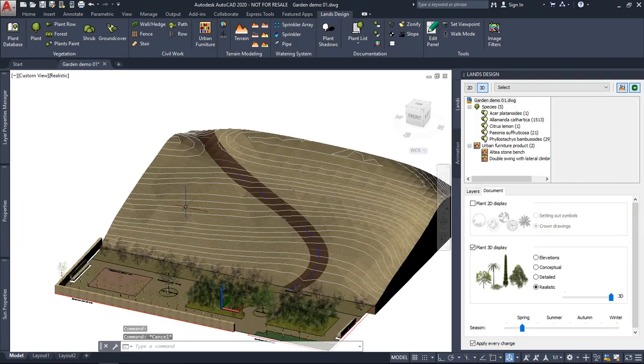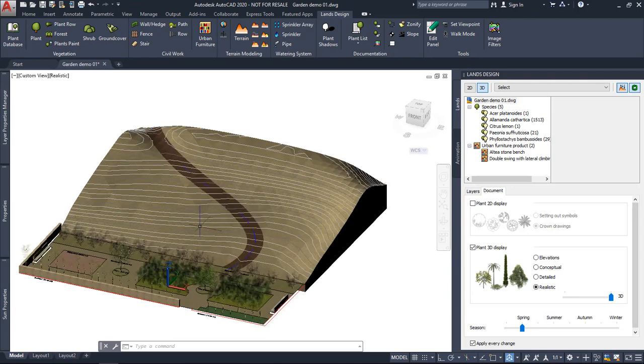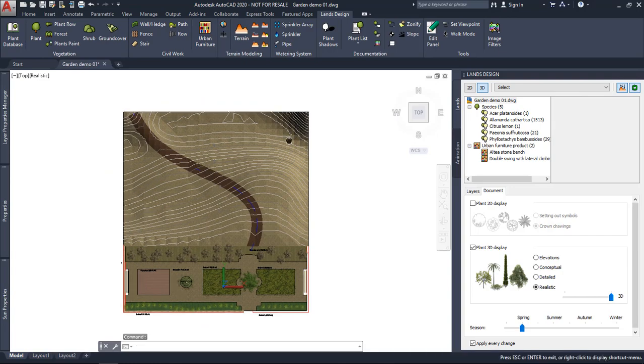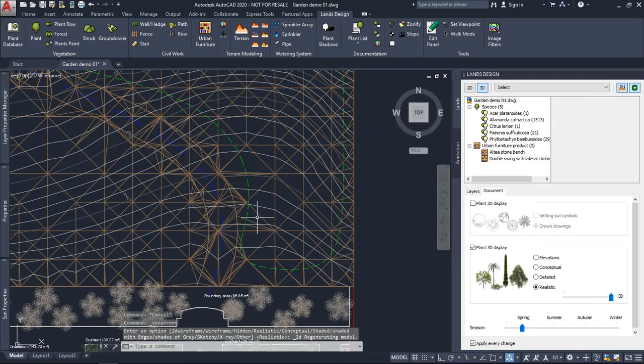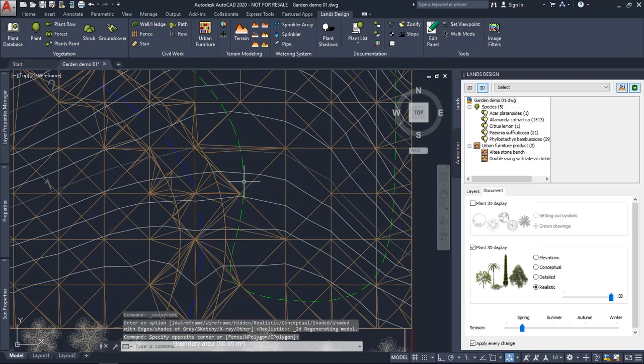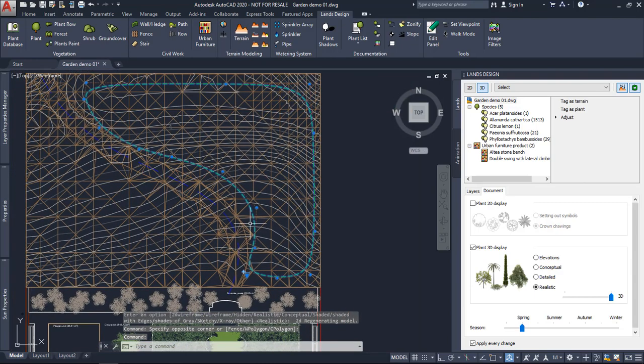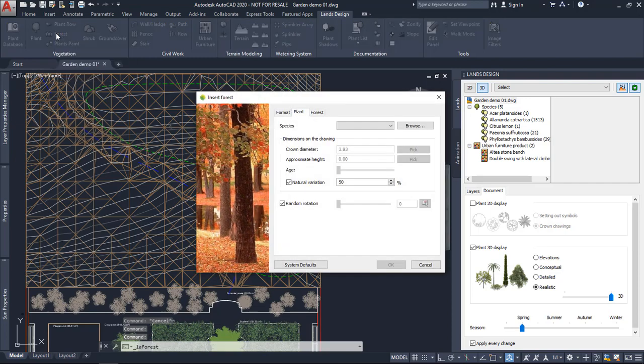All right. Let's now insert some more vegetation elements. Okay, I'm going to work from the top viewport, and also in wireframe display, just to see this boundary that I will use to generate a forest. So I'm going to run the forest command. I need to select here some species.